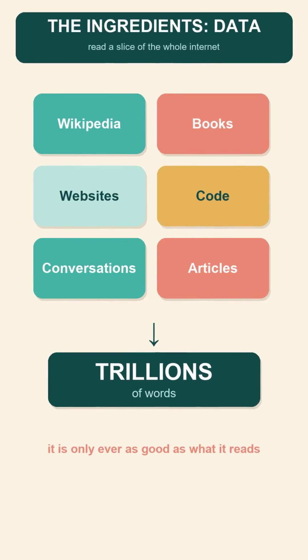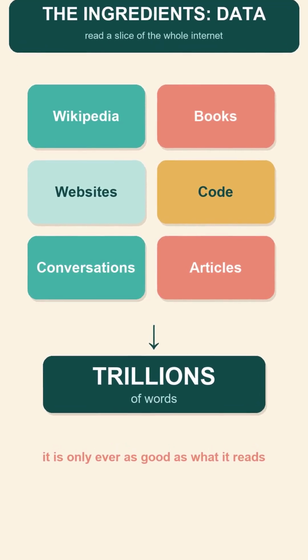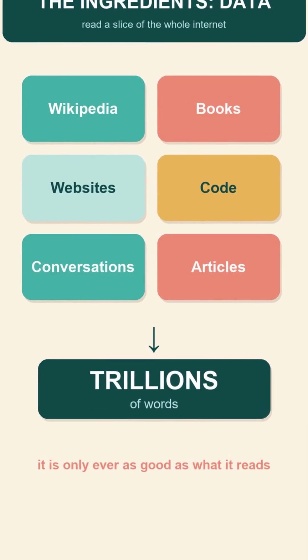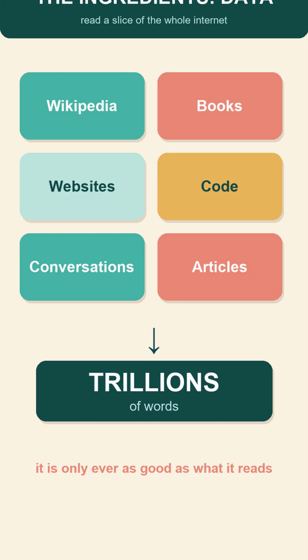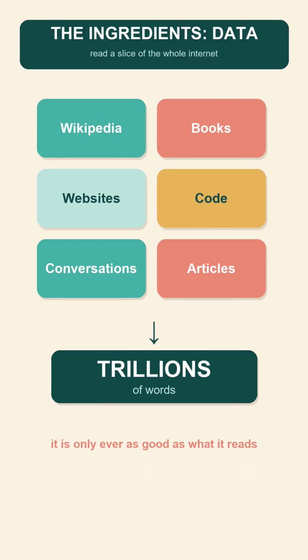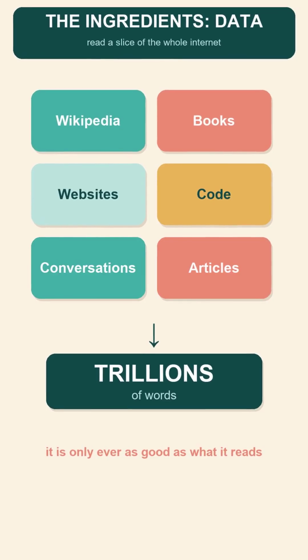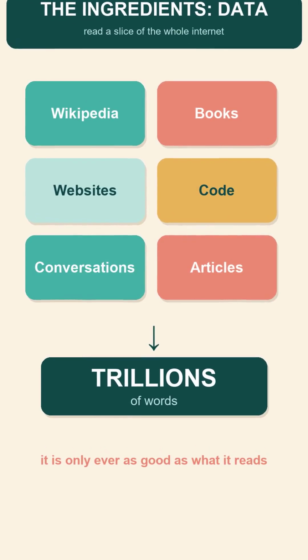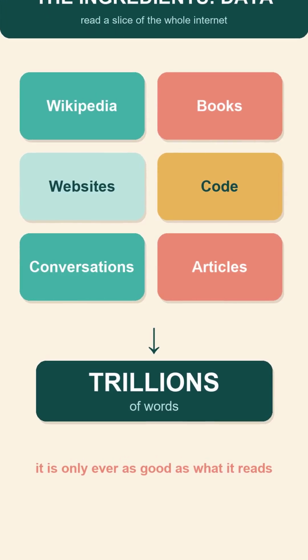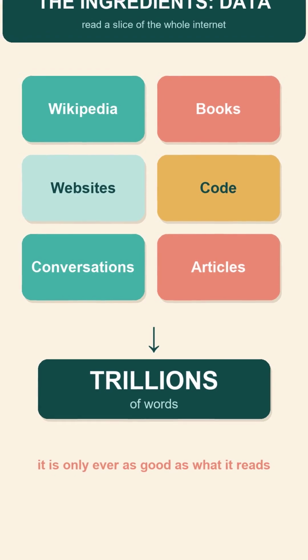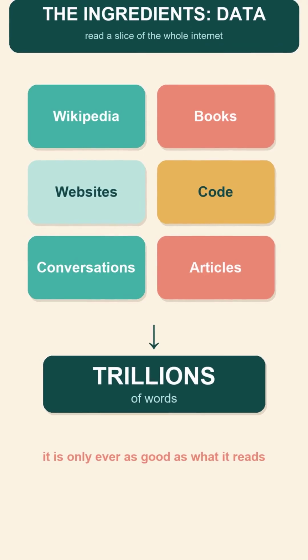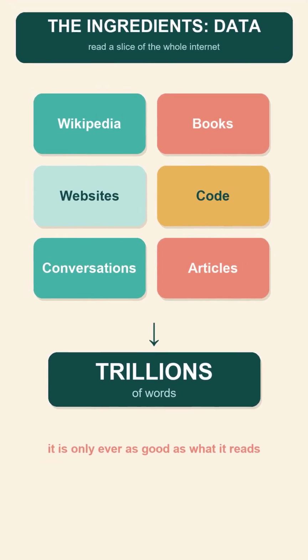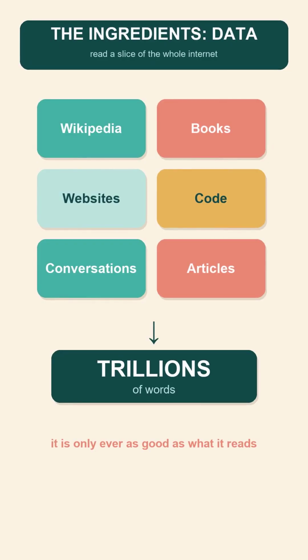Let's start with the ingredients. To learn language, our model has to read. Not a book, not a library. It needs to read a meaningful slice of the entire internet. Trillions of words. Wikipedia, books, websites, conversations, code. This is the data. And gathering it and cleaning it is a colossal job all by itself. Because the model will only ever be as good as what it reads. Feed it the best of human writing and it learns to write well. Feed it junk and it learns junk. The data is the single most important ingredient of them all.